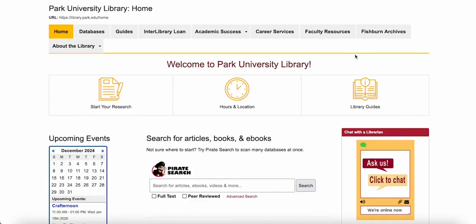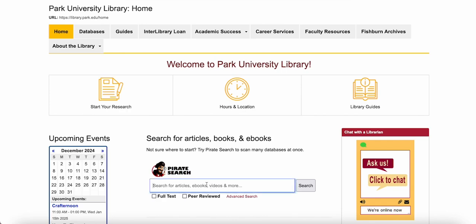Hi, today I'm going to show you some features in our new EBSCO interface, our new pirate search, that might help you access the information in articles a little bit easier. One of the features I'd like to show you today is how EBSCO will now read the article to you. So you can listen as you read or listen as you do something else. You can download an MP4 to listen on the go. It is a great feature, and there's a couple more that I'll show you as well.